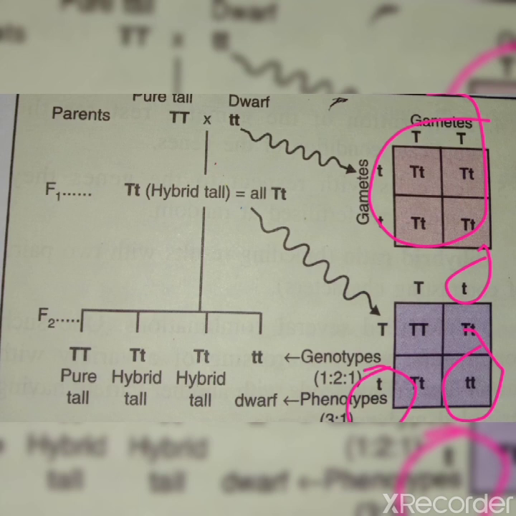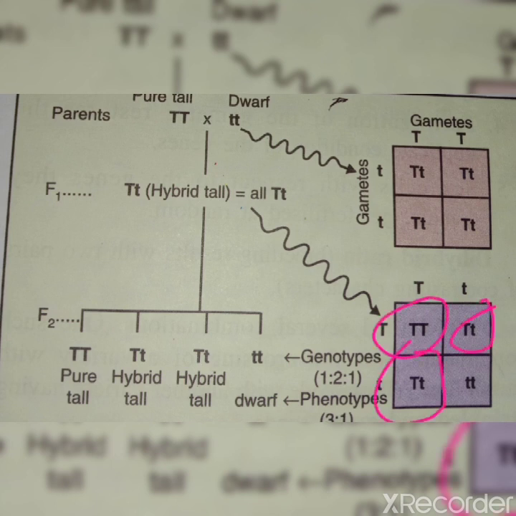Clear? So basically, the F2 phenotype: in the F2 generation, there are three tall plants and one short plant. Clear, children? Why am I saying three tall plants? Because you can see in all these three, capital T is present, which is the dominant one.